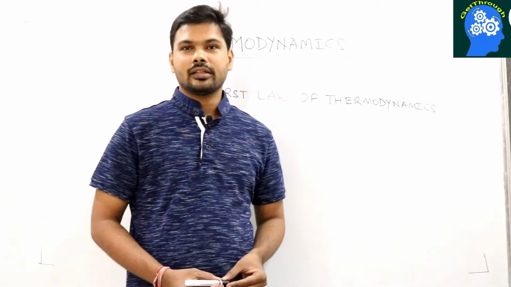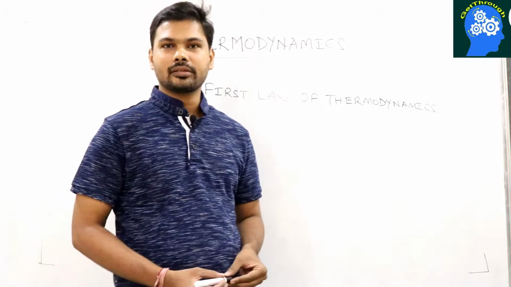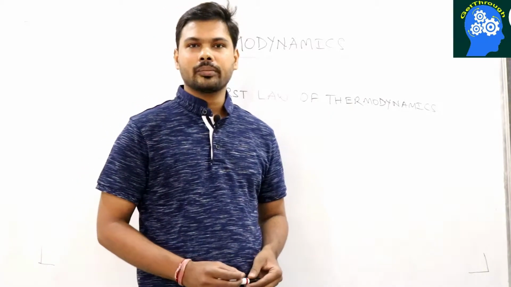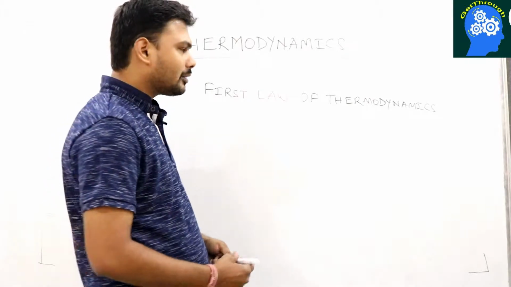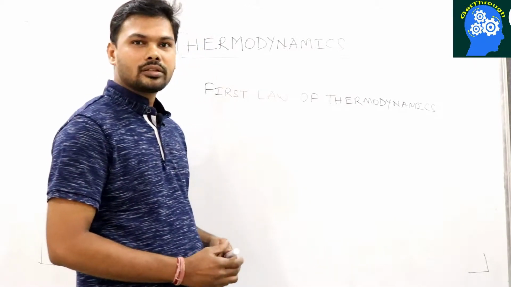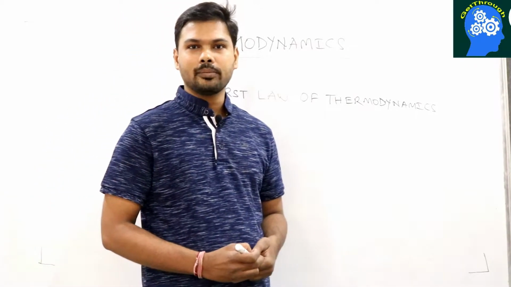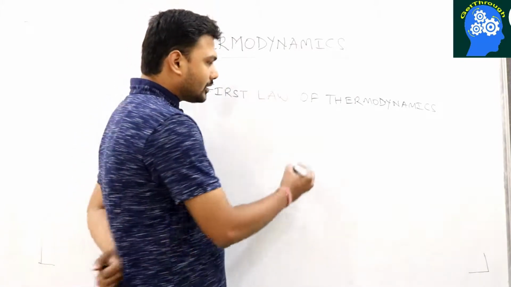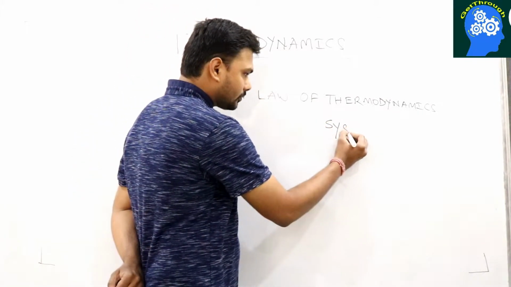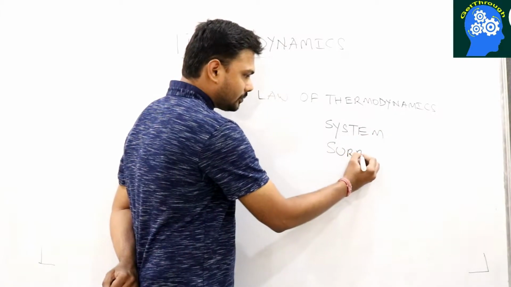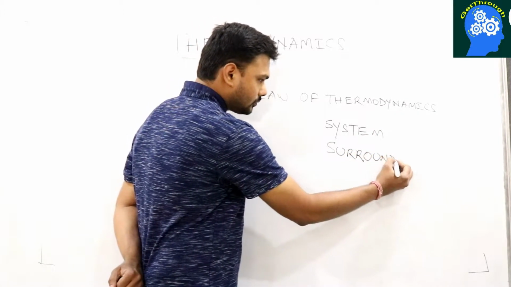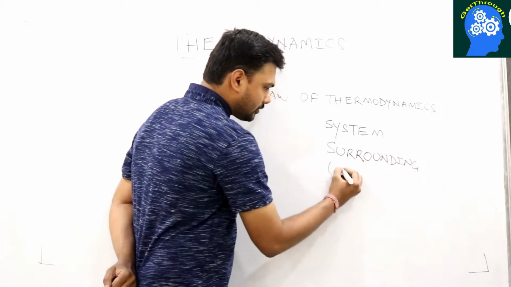So friends, in this chapter of thermodynamics, first we should learn basic concepts like system and surrounding. So let me list down the important terms or terminology which are very important in this chapter. First is the system, surrounding, universe.